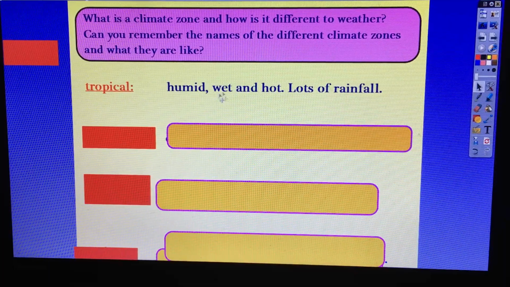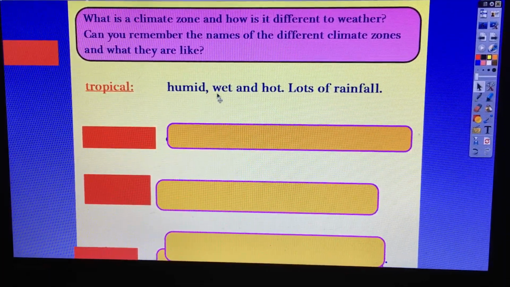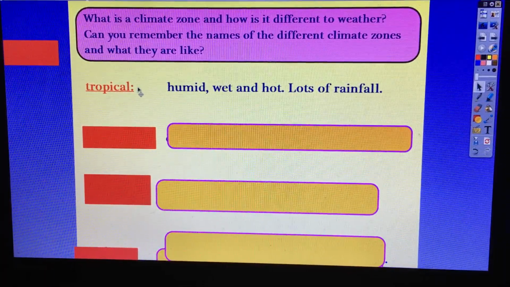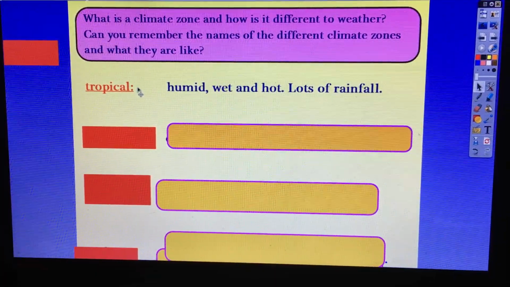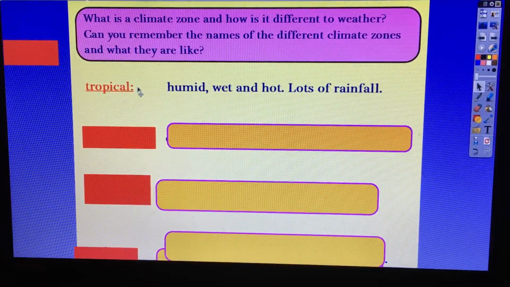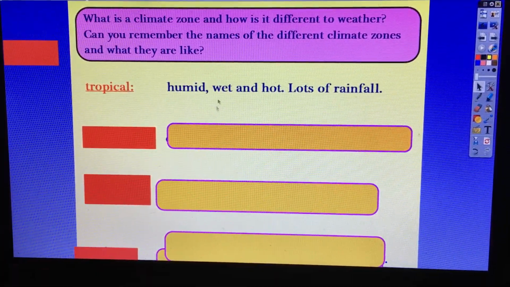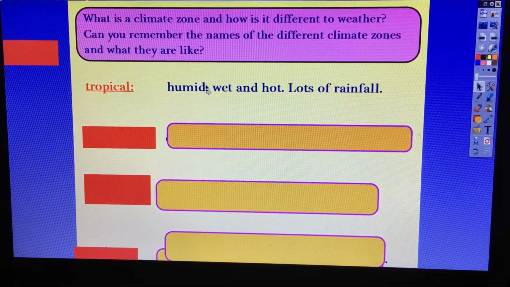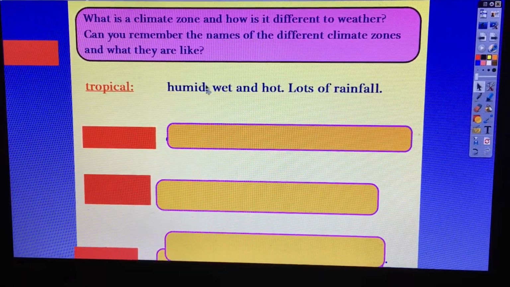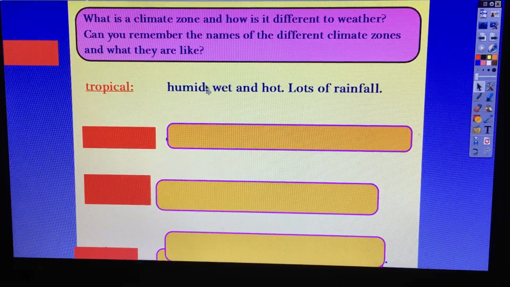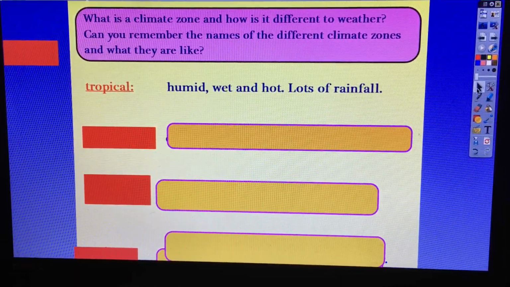It might sound strange for a place to be hot and also very wet, but if you've been to a tropical place, it feels very hot all the time, and when it rains, the rain is a little bit warm. Humid just means how the air feels. In a hot place, you might feel the air is a little bit sticky because it's full of water droplets.